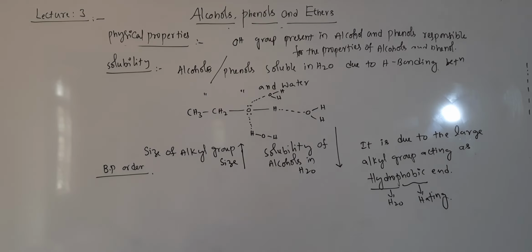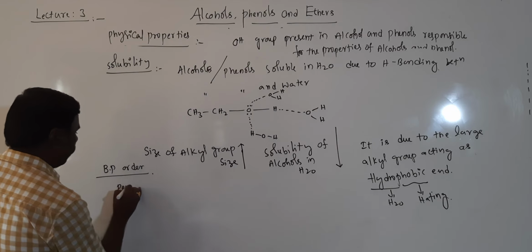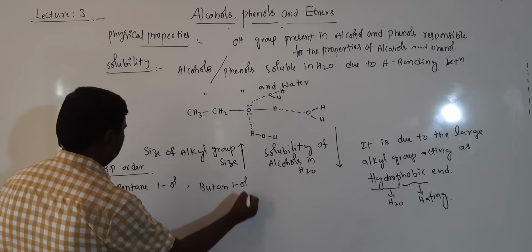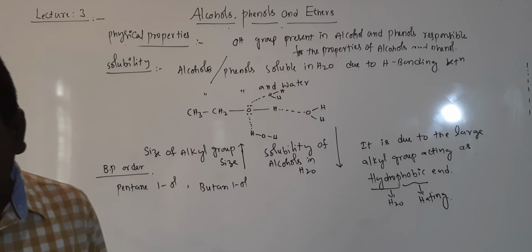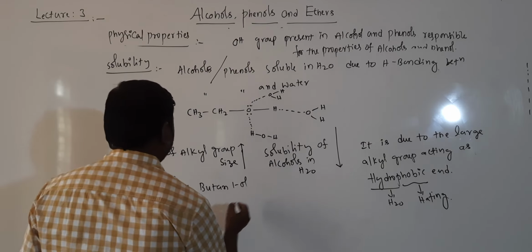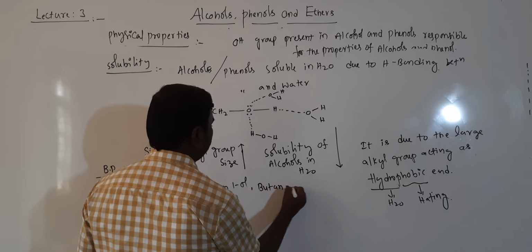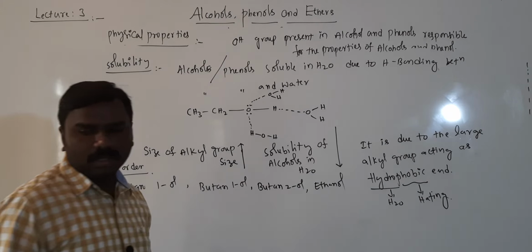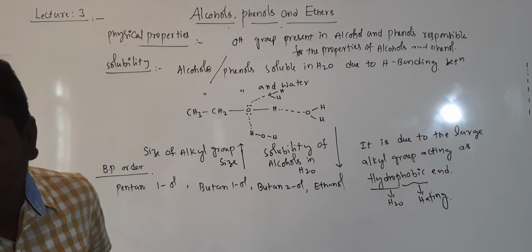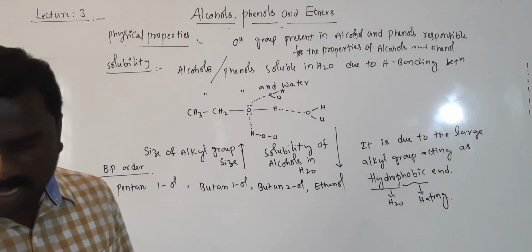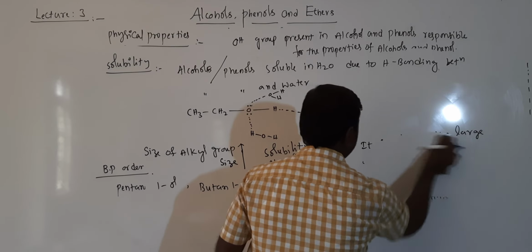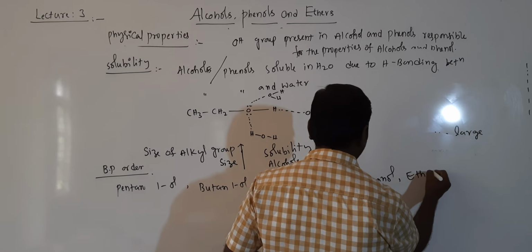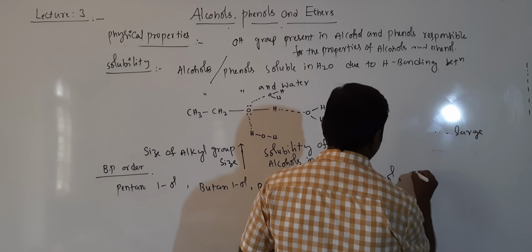They are giving the chemicals: pentane 1 mole, butane 1 mole, butane 2 moles, ethanol, propanol, ethanol and methanol.